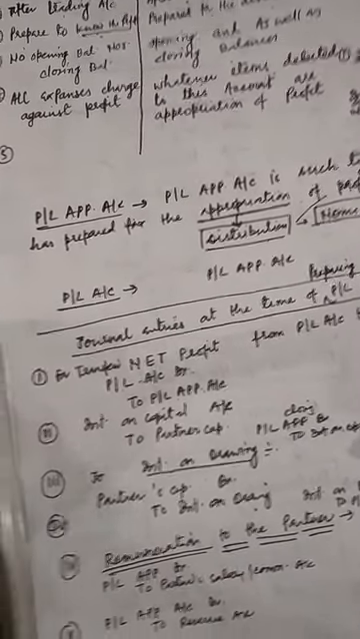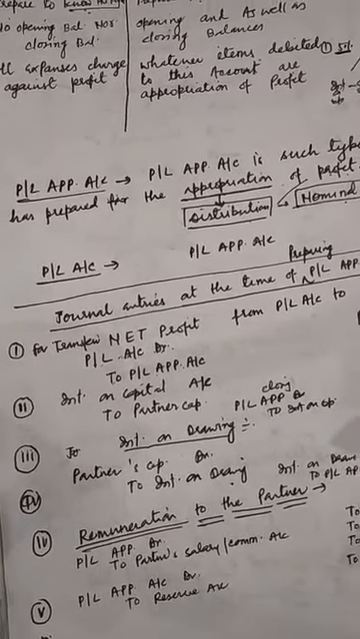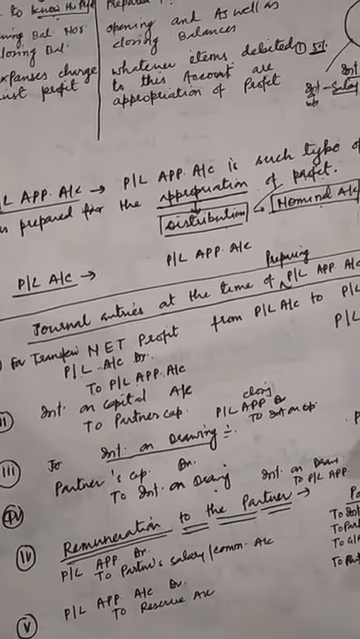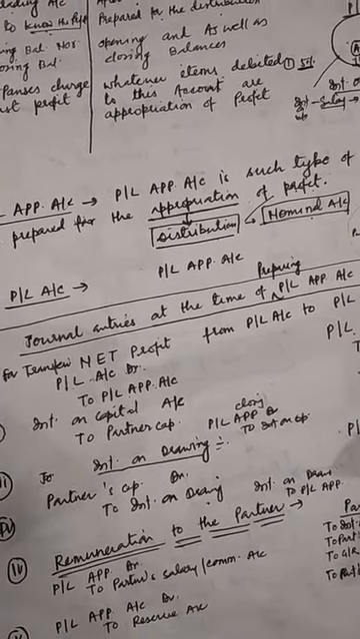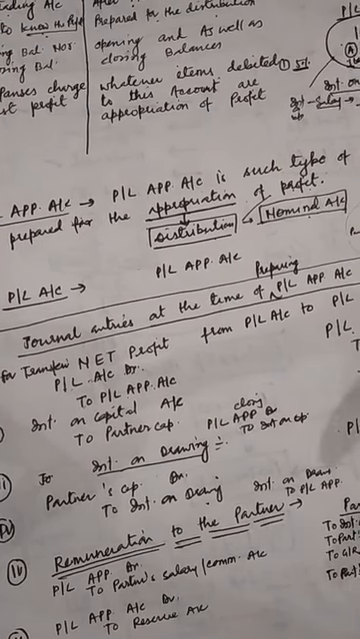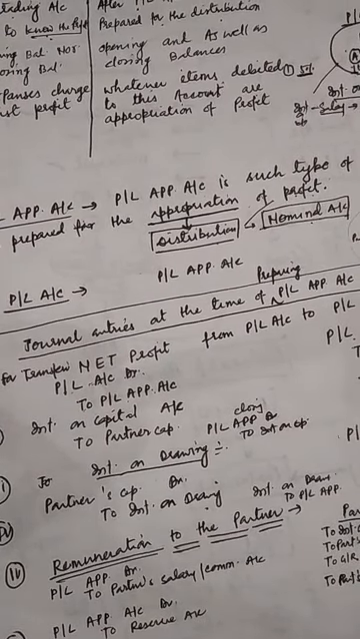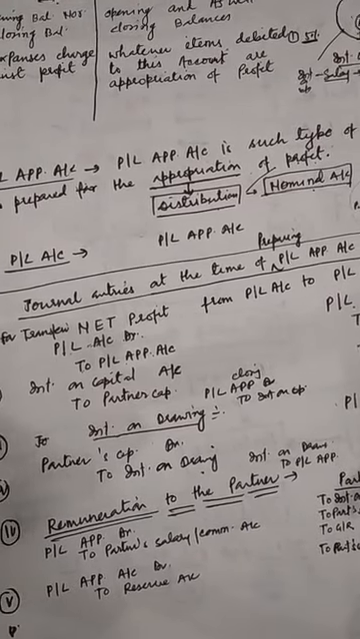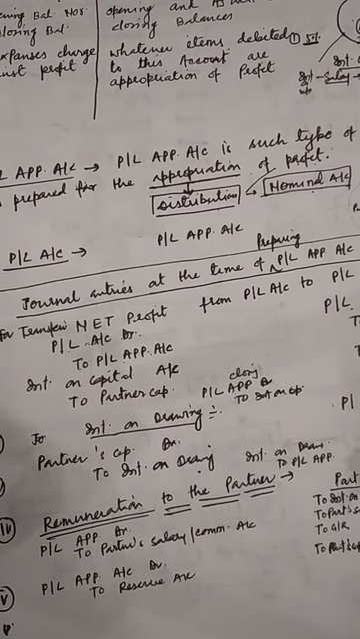In the question we will see how we will prepare the PL appropriation account. First of all, for preparing the PL appropriation account, we have to learn some basic journal entries related to the PL appropriation account. The first entry will be for transferring the amount of the profit and loss. Listen to it very carefully, students.